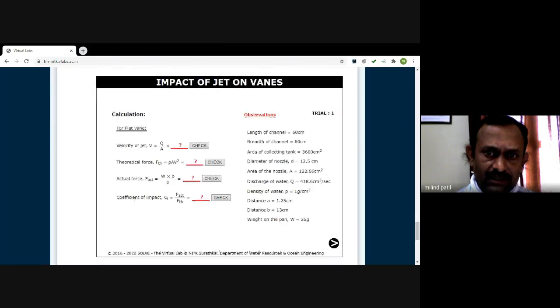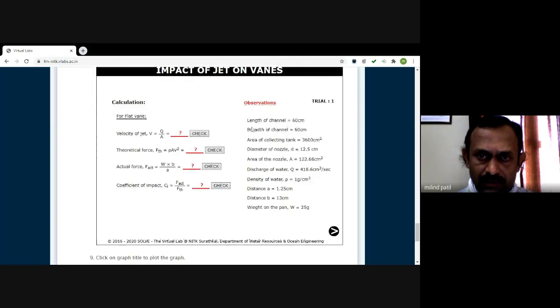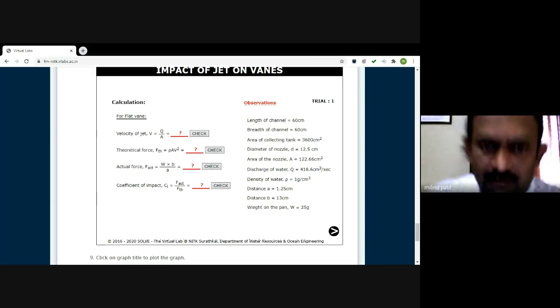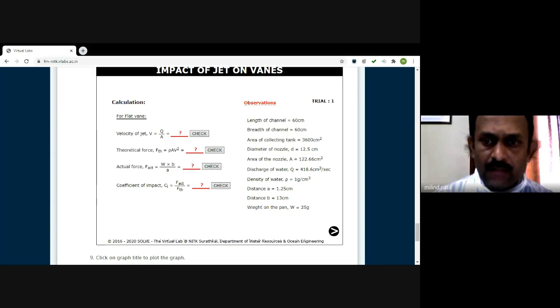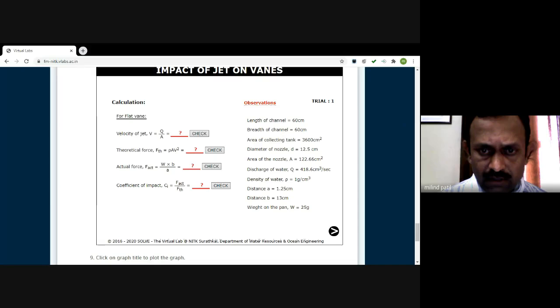Then the calculation is the simple part. This is what our observation is. Suppose, as an example, length of channel is 60 meter, breadth of channel is 60 meter, area of collecting tank is 3600 centimeters square, which must be converted into meter. The diameter of nozzle is given as 12.5 centimeter. You can obtain the area of nozzle, pi by 4 d square. You can obtain the discharge, area into height divided by time. The density is 1000 kg per meter cube or 1 gram per centimeter cube.